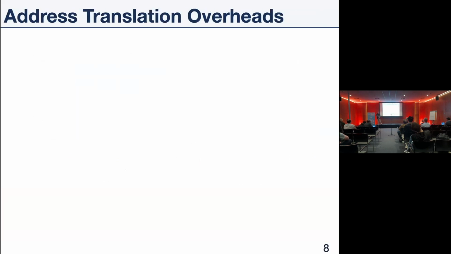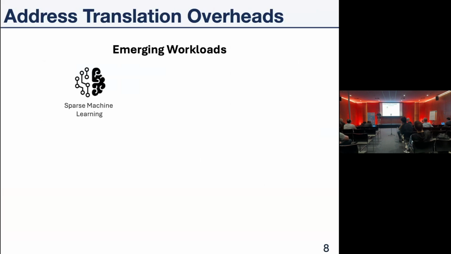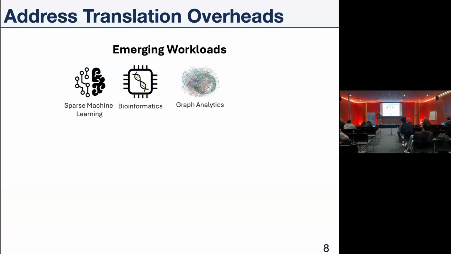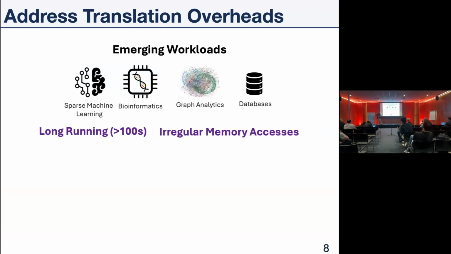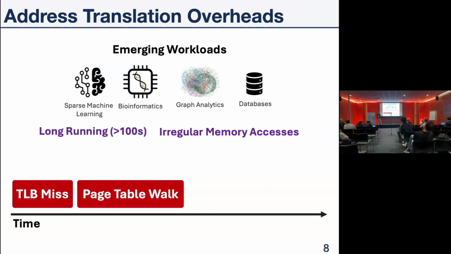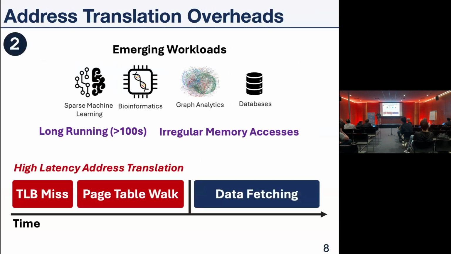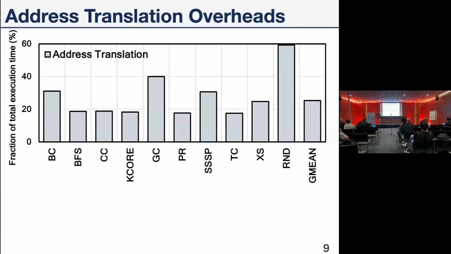Let's jump now to the address translation overheads. We have another class of emerging workloads: sparse machine learning like GNNs, bioinformatics workloads with vast data footprints, graph analytics, and databases, which might be much more long-running, more than 100 seconds. They also exhibit irregular memory accesses. In these workloads, we have lots of TLB misses that lead to page table walks, and these constitute a high address translation latency, which does not allow us to fetch the data quickly.